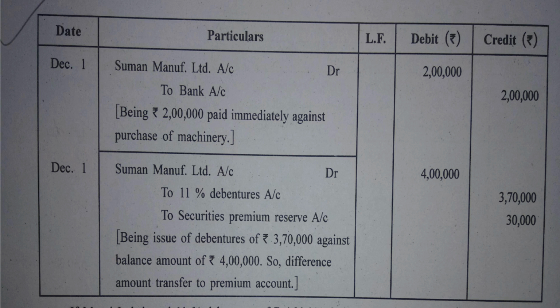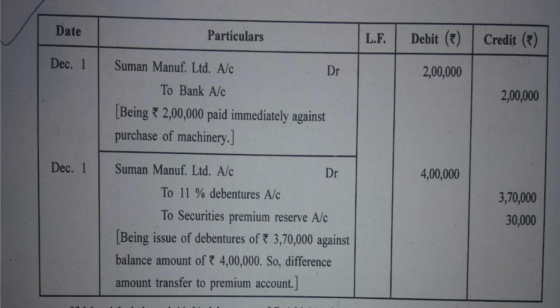This simply means that the company has purchased debentures of rupees 3,70,000 for 4 lakh. So the extra amount is of course of premium. You can consider the face value of debentures in context with 3,70,000 debentures.